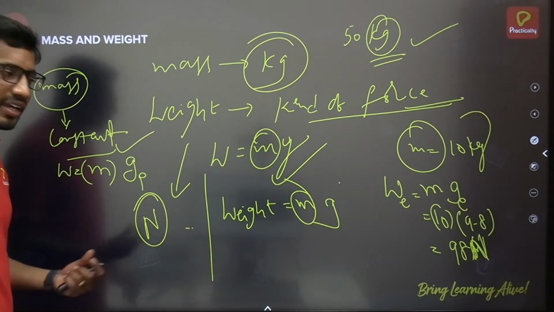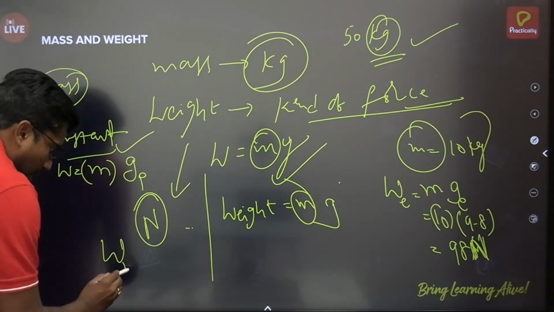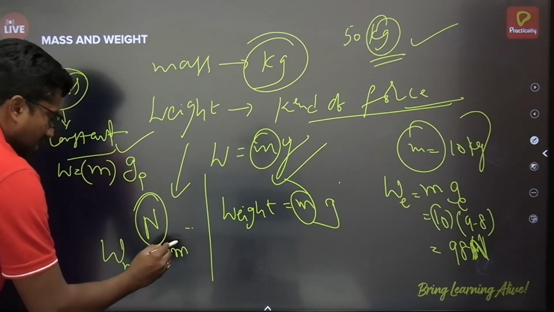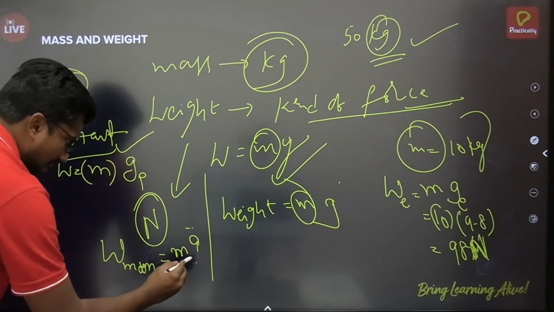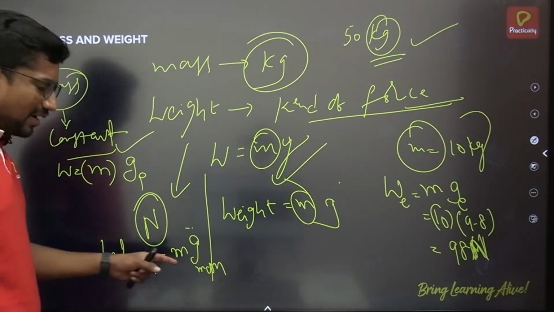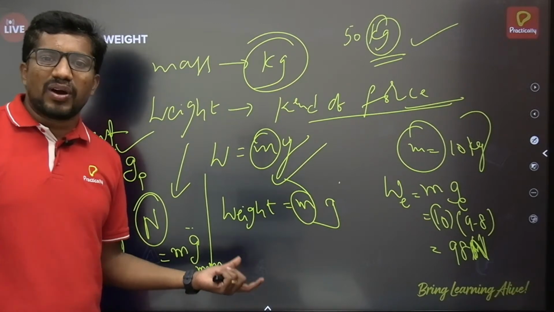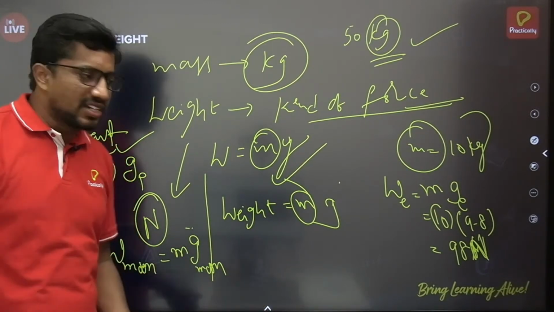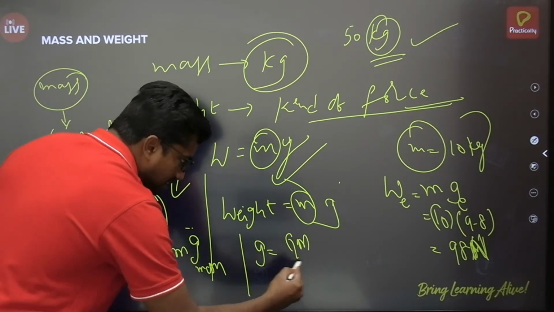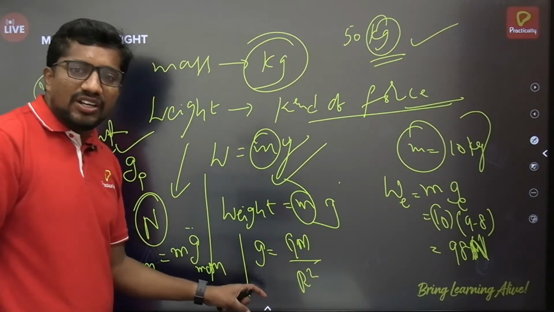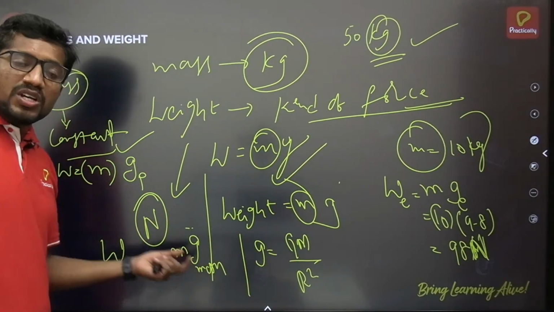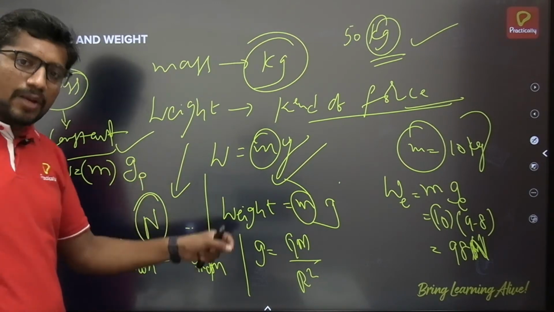For the moon, the weight of the object is the mass of the body multiplied by the acceleration due to gravity of the moon, which is approximately 1.64 meter per second square. Again, how to calculate this g value? I said already, by using this relation. We calculate the g value belonging to that planet and substitute it here, and you will get the weight of the object on that planet.